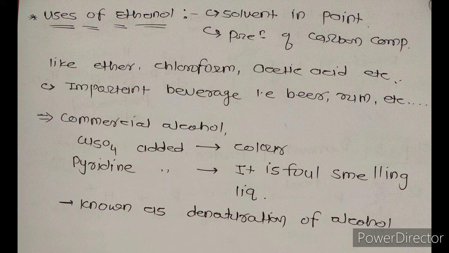In commercial alcohol, we add CuSO4 that gives color and pyridine, which is a foul-smelling liquid. We just remember copper sulfate gives color to the ethanol and pyridine gives the foul smell, and it is known as denaturation of alcohol.